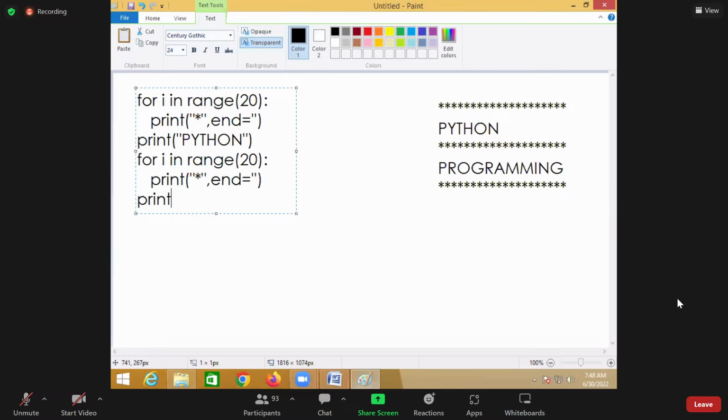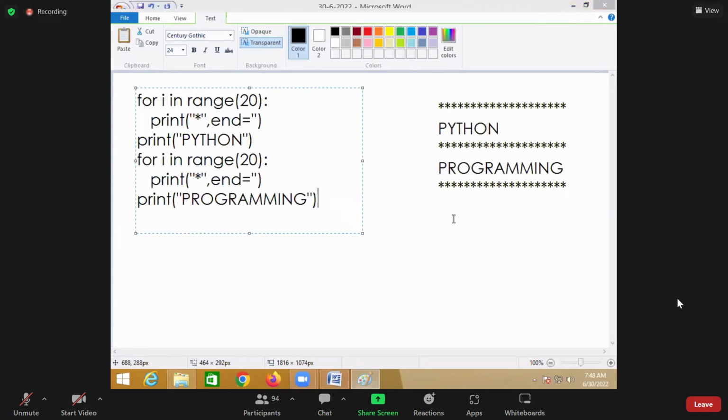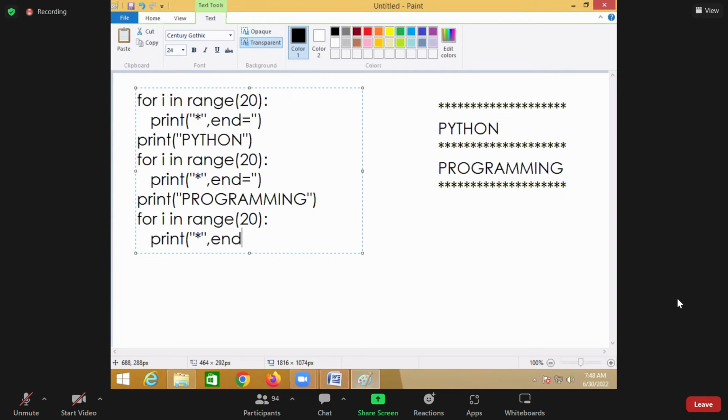After that, I want to print some programming, so I print the programming like this. After that, again I want to draw the line. So again I'm saying for in range of 20, and again I said print star. So it will try to print stars. How many stars will it repeat here? 20.